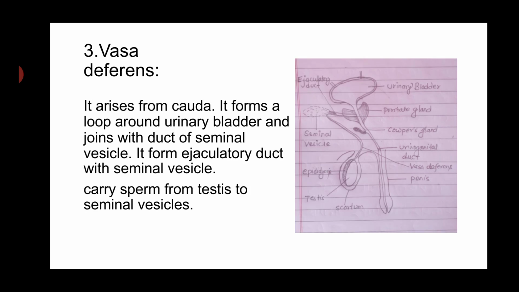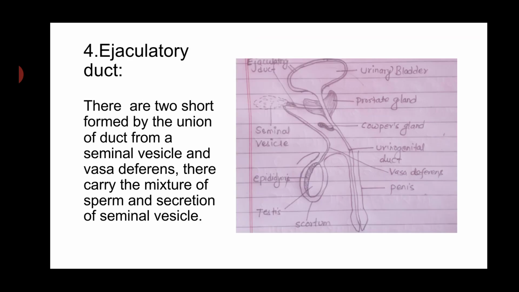Vasa deferens. It arises from cauda epididymis. It forms a loop around the urinary bladder and joins with the duct of the seminal vesicle. It forms the ejaculatory duct with the seminal vesicle. It carries sperm from testes to seminal vesicles.